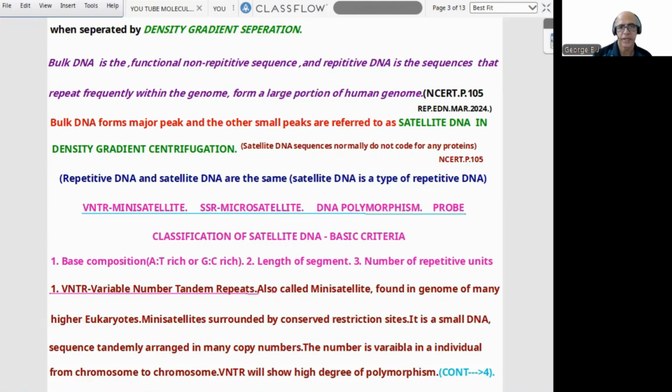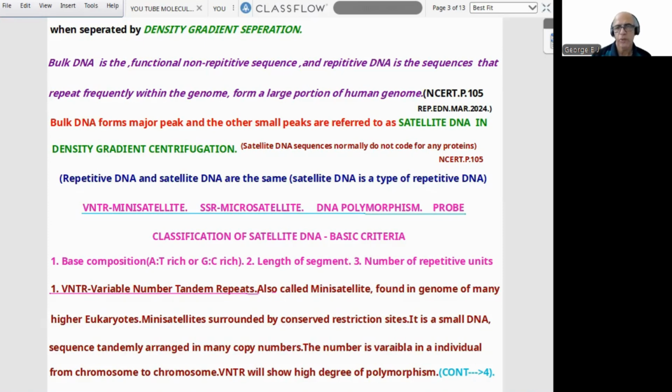Repeating DNA is called satellite DNA. What is the basic criteria for classification of satellite DNA? Basically, three items connected with NCERT. One, base composition, whether A to T rich or G to C rich. Second is length of the segment, and third is number of repetitive units.